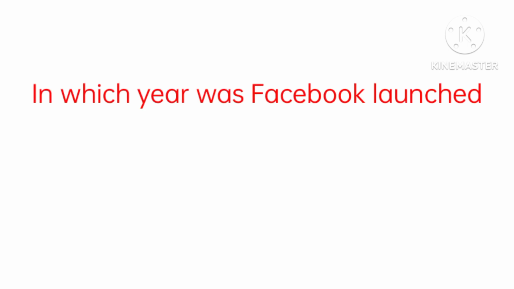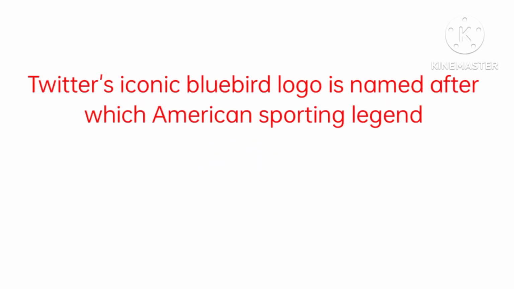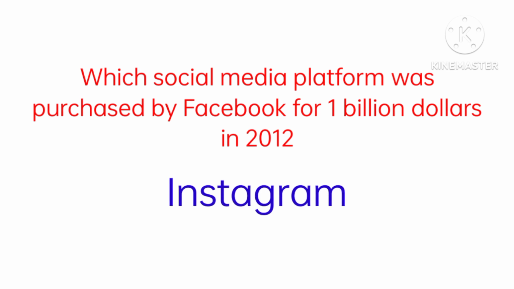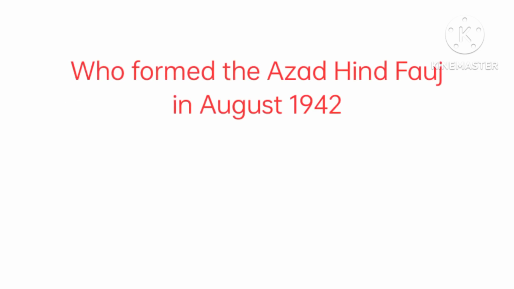25th is in which year was Facebook launched and the answer is 2004. 26th is Twitter iconic bluebird logo is named after which American sporting legend and the answer is Larry Bird. 27th is which social media platform was purchased by Facebook for $1 billion in 2012 and the answer is Instagram.